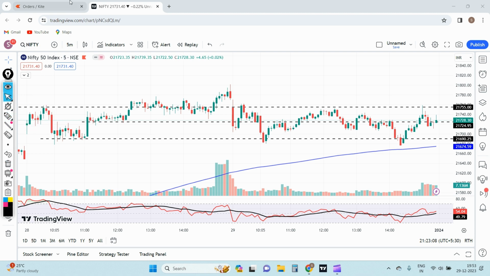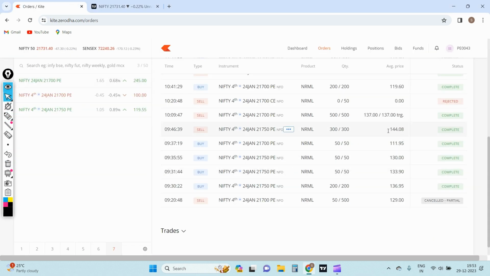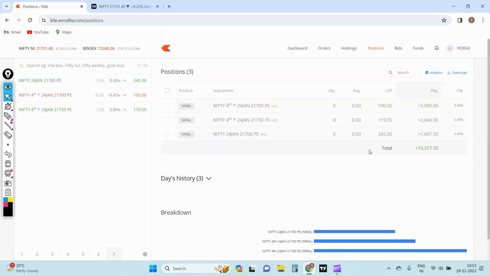But with this trade, I executed at 144, so I was able to gain almost 10 points, I guess. If you see 21,750, I was able to gain around 2,600 rupees from this trade. For this 21,700 P, I was able to gain around 6,000, wherein I had this overnight position. So I gained this profit for this trade. However, the capital that I used was on the higher side, more than 50,000.